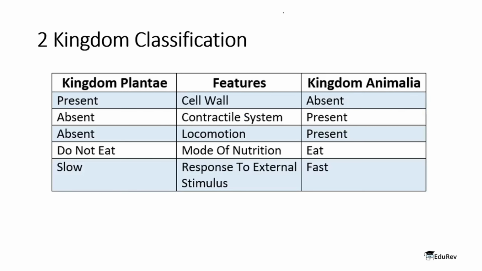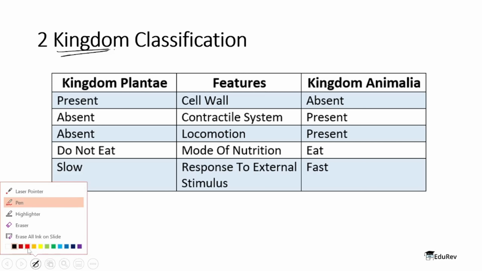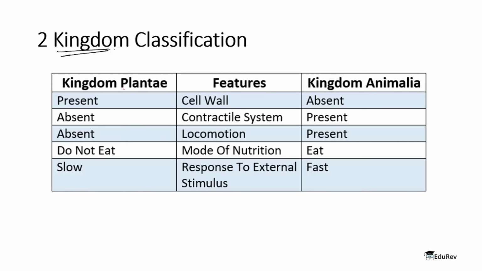Now Carolus Linnaeus, who gave the 2 kingdom classification, coined the term kingdom. And he gave the term plantae to plants, the kingdom plantae, and for animals he gave the word animalia. So there were two kingdoms, kingdom animalia and kingdom plantae.